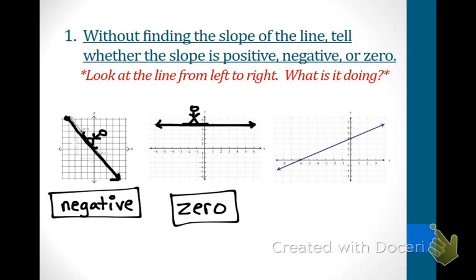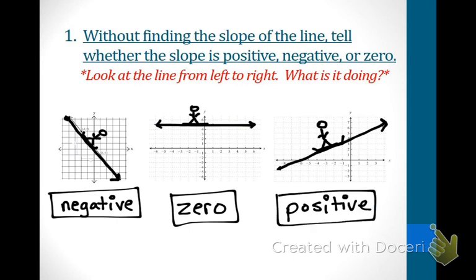Now let's imagine here we've got this person and he is going in this direction. Which way is that guy going? Is he going in a positive direction or in a negative direction? A positive. This is the way that it's probably the toughest to go skiing, but my slope is positive because I'm going upward. So this is just a real quick and easy way to tell, okay, whether your answer is going to be negative or positive.